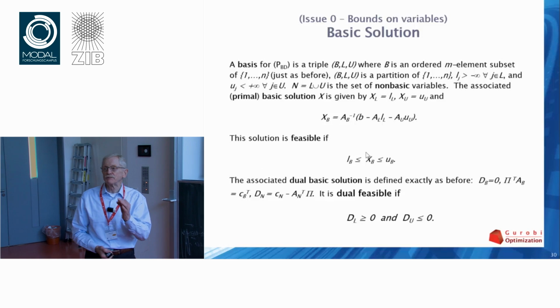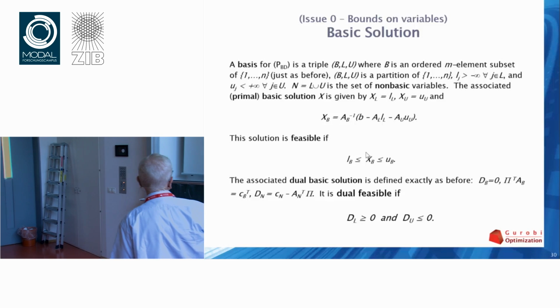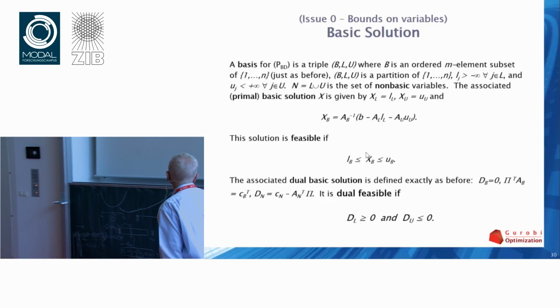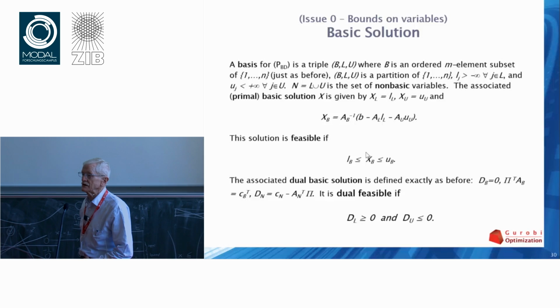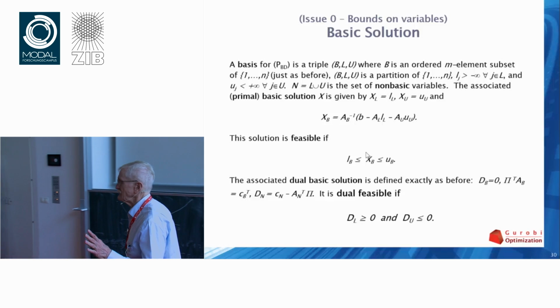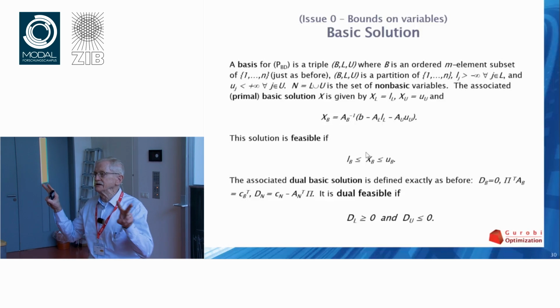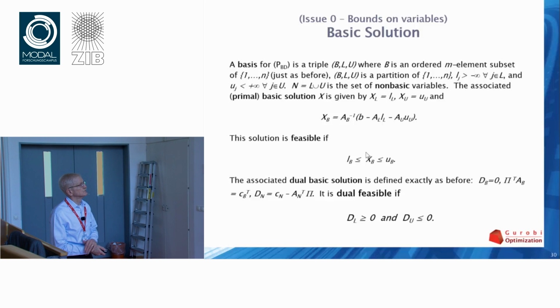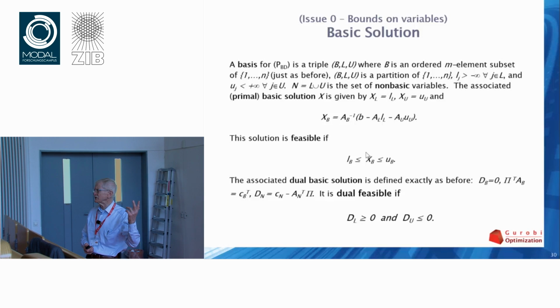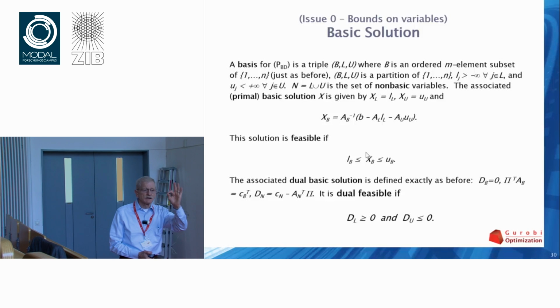Dual feasibility becomes more important. This is the statement of it. You need d_j to be non-negative on the things at lower bound and non-positive for the things at upper bound. Time does not permit going through the derivation of this. It's not hard, but it involves writing a number of things. The intuition is pretty simple. You've got a basis.